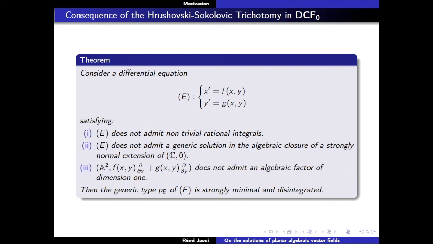And now when you know that PE is one-based, you use the theory of one-based types to deduce that if PE is not minimal, then there exists a minimal type over the same parameters. So if PE is one-based and not minimal, then E has an algebraic factor over the same parameters.